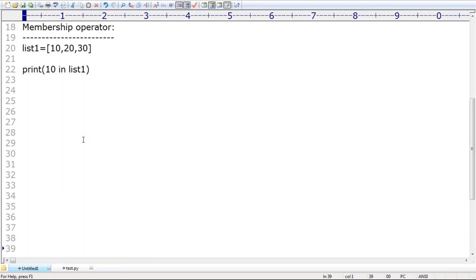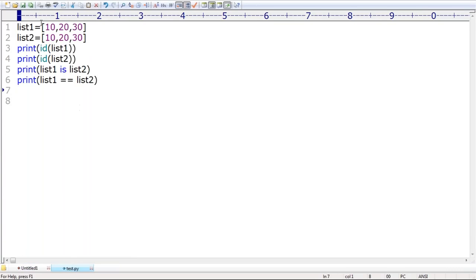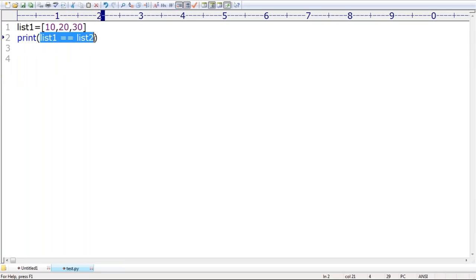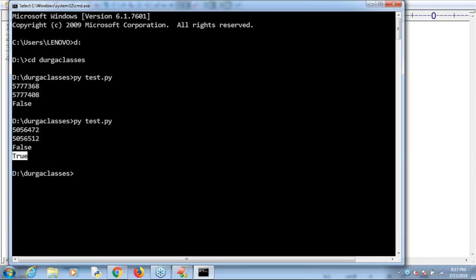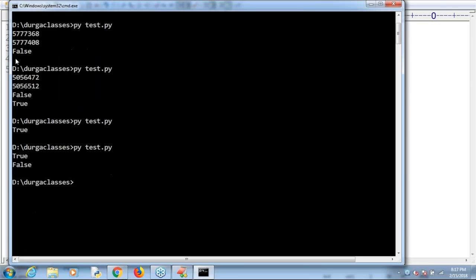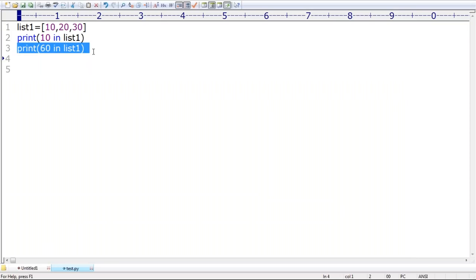Now, let me execute this code. Very simple. Is 10 in list 1 or not? The output is true, because it's a member. Suppose I ask whether 50 or 60 is in list 1 or not. What answer will we get? False, because it is not in list 1. That's why false is the answer we get by default.